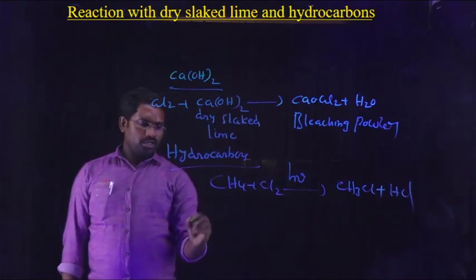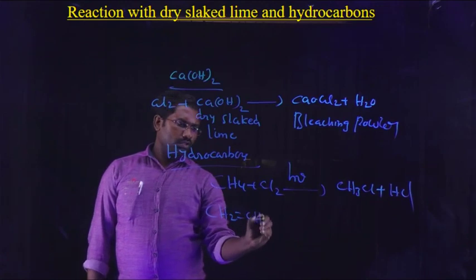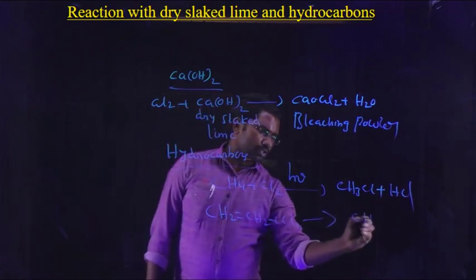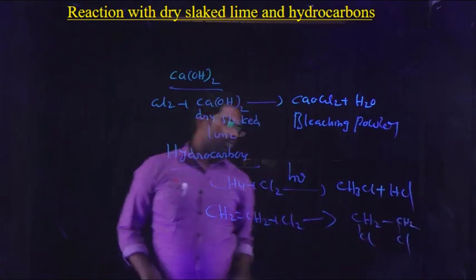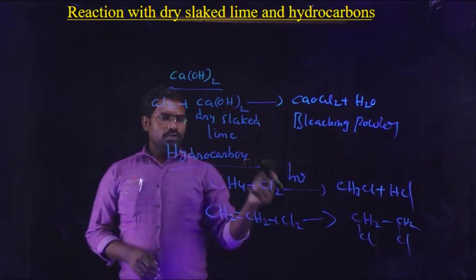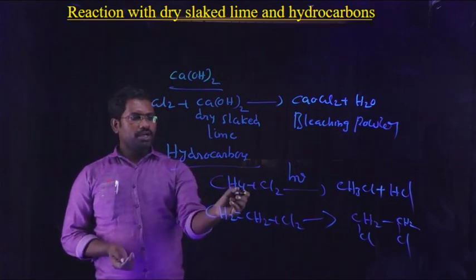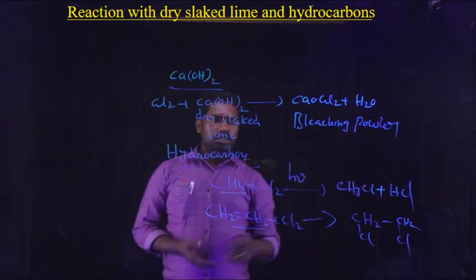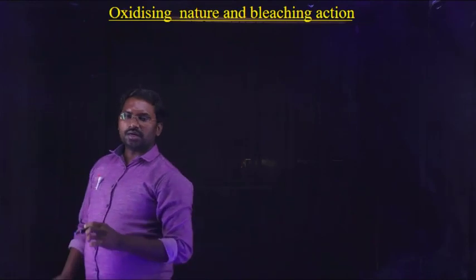In a similar manner, an unsaturated hydrocarbon, ethylene, CH2=CH2, reacts with chlorine to form CH2Cl-CH2Cl, 1,2-dichloroethane. Therefore, when chlorine reacts with saturated and unsaturated hydrocarbons, substitution products and addition products are formed. Now the oxidizing nature and bleaching action.